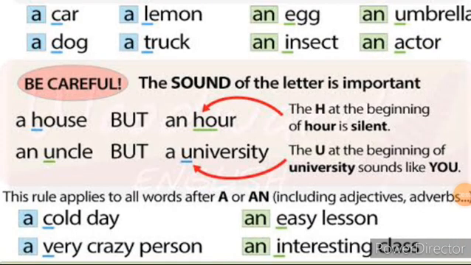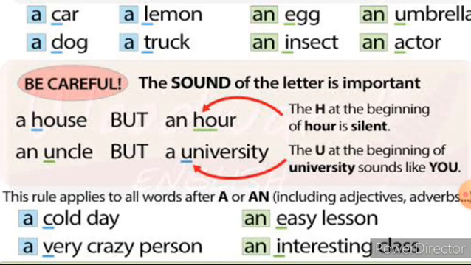Look at the important thing, children. The sound of the letter is important. Here, look at this. The vowel letters are A, E, I, O and U. These are known as the vowel letters, and the sounds produced by these letters are known as vowel sounds. There you can use the article an. When we hear a consonant sound, before that you use the article a.